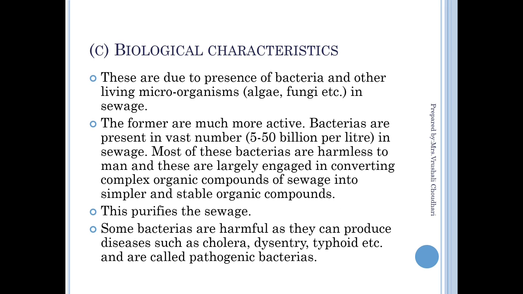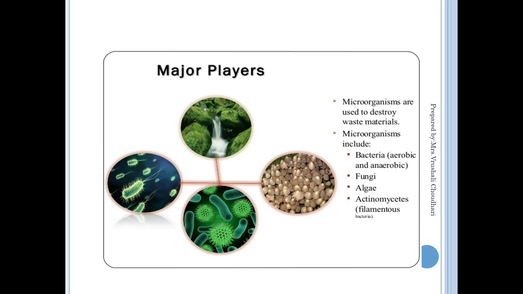Most of these bacteria are harmless to man and convert complex organic compounds into simpler and stable organic compounds. They purify the sewage also. But some bacteria are harmful and produce diseases like cholera, dysentery, and typhoid. These are called pathogenic bacteria. These are the main microorganisms present in sewage: bacteria, of two types, aerobic and anaerobic, fungi, algae, and actinomycetes.